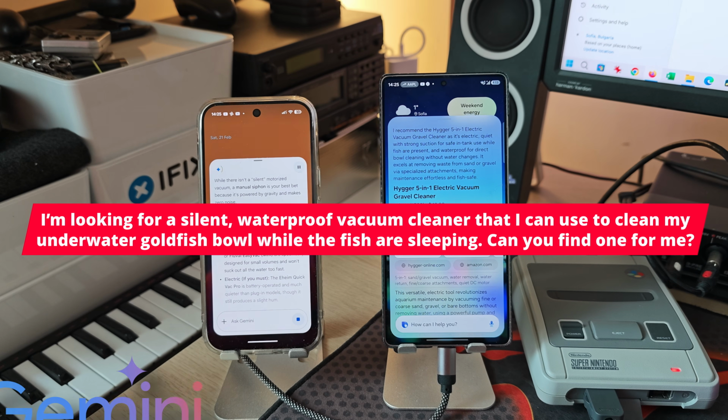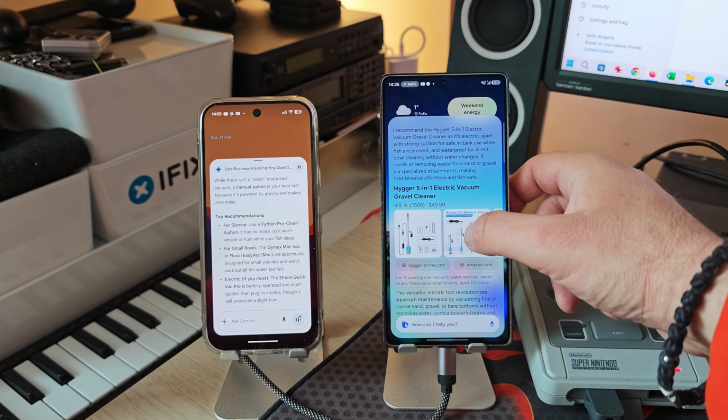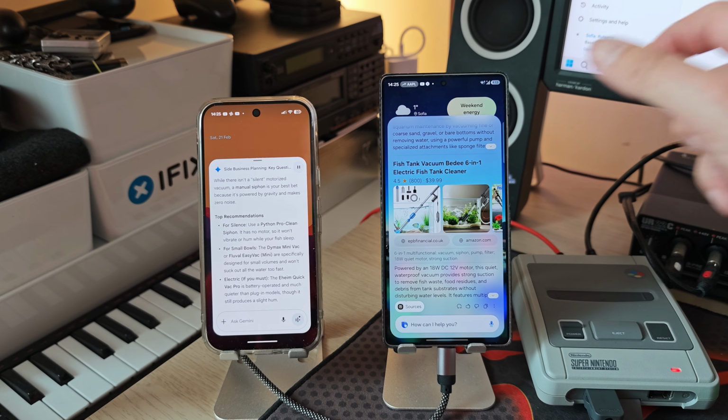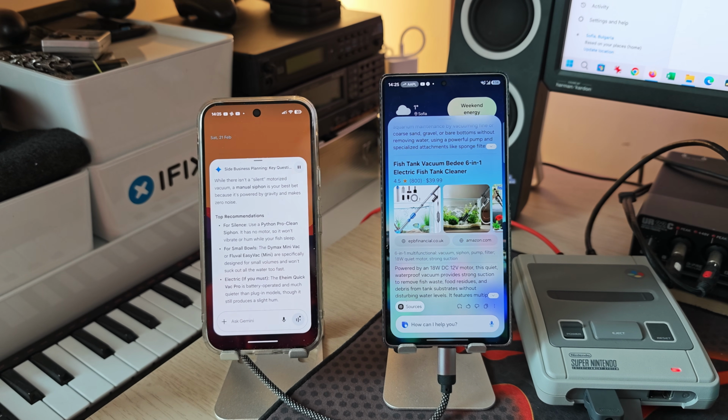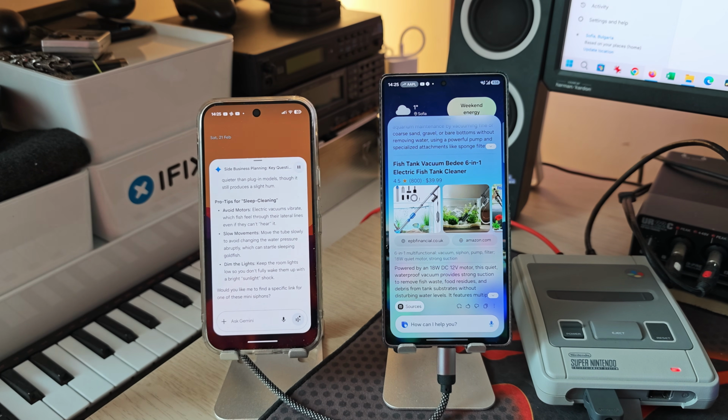While there isn't a silent motorized vacuum, a manual siphon is your best bet because it's powered by gravity and makes zero noise. Top recommendations. For silence, use a Python Pro Clean siphon. It has no motor, so it won't vibrate or hum while your fish sleep. For small bowls, the Dymax MiniVac or Fluval EasyVac Mini are specifically designed for small volumes and won't suck out all the water too fast. Electric, if you must. The Eheim QuickVac Pro is battery operated and much quieter than plug-in models, though it still produces a slight hum. Pro tips for sleep cleaning.